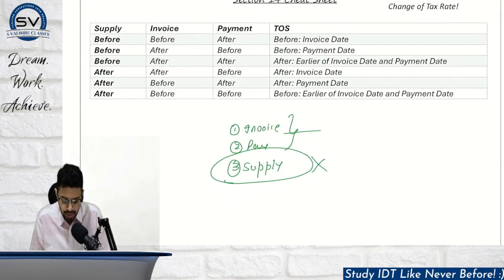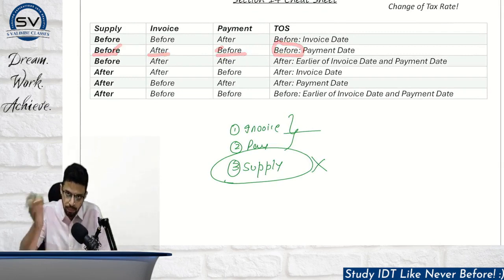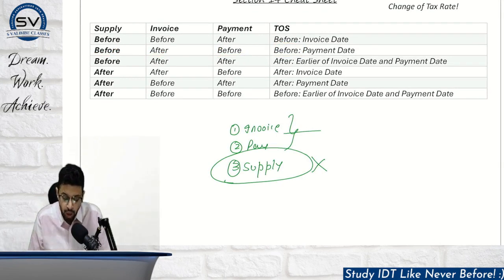Let's do some more examples. Supply was before, invoice was after, and payment was before. So again, 2 before means the answer will be before. Basically the pre-change regime will apply. But what will be the time of supply?